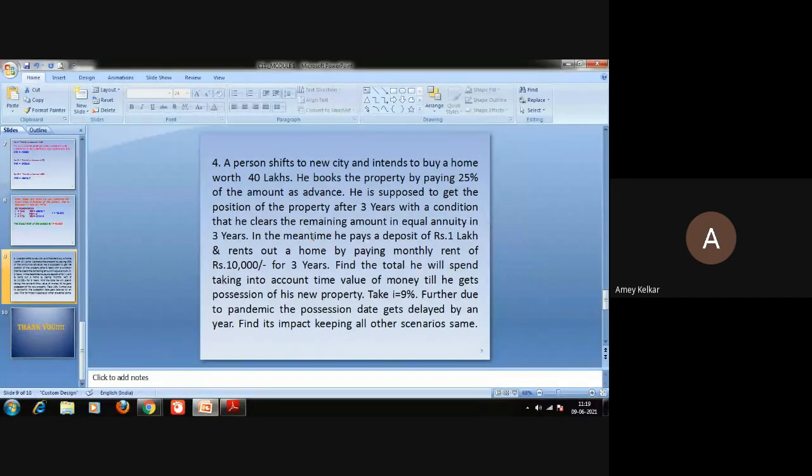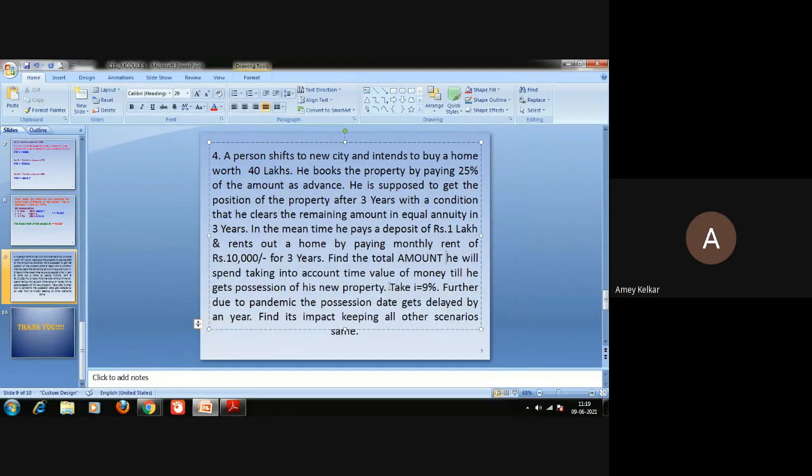In the meantime, he pays a deposit of 1 lakh and rents out a home by paying monthly rent of 10,000 for 3 years. Find the total amount he will spend, taking into account the time value of money, till he gets the possession of his new property.